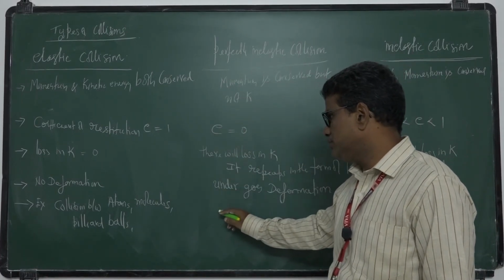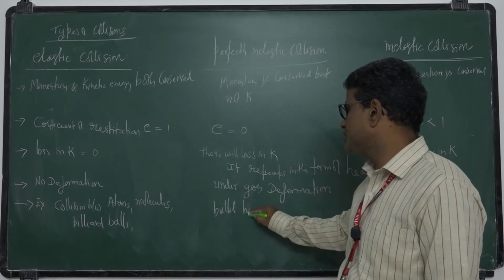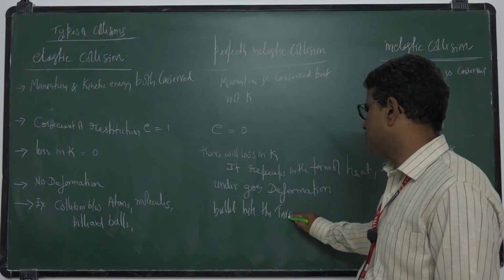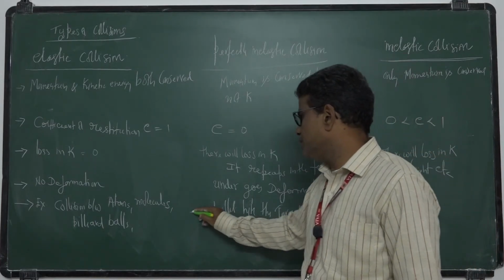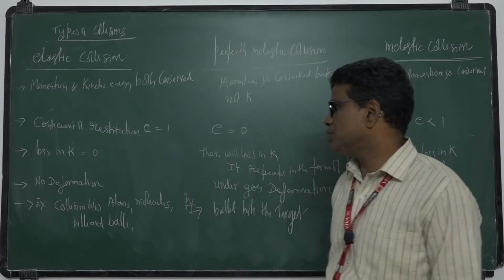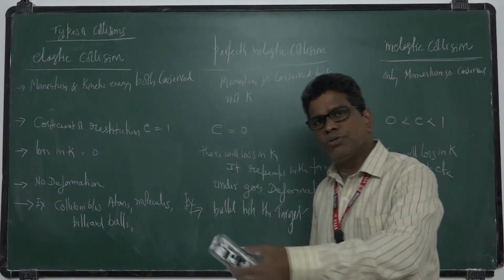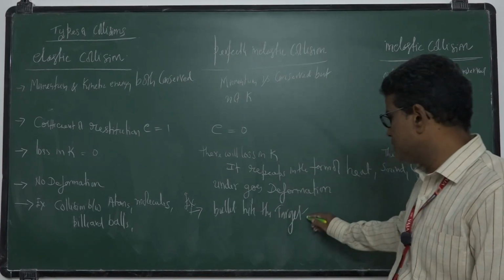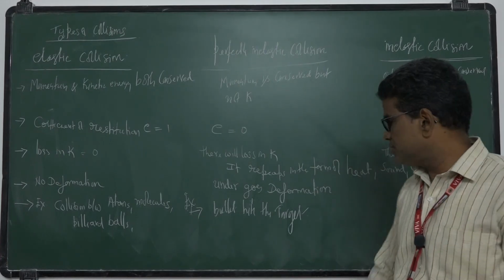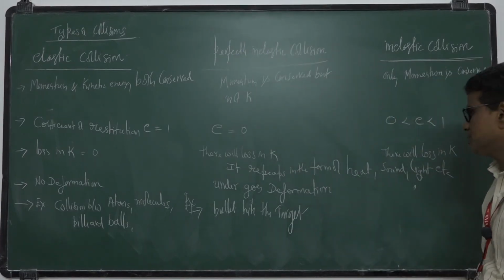Here a bullet hits the target. This is one example. As the bullet hits the target, the bullet is embedded in the target and both move together, or the bullet emerges through the target. Such collisions we can consider as perfectly inelastic collisions.